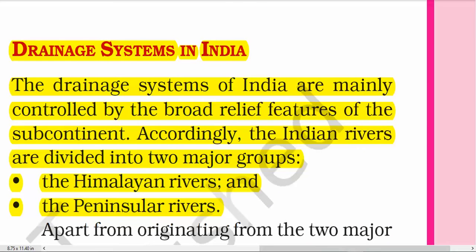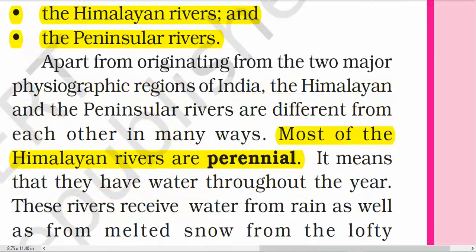Next topic is the drainage system in India. The drainage systems of India are mainly controlled by the broad relief features of the subcontinent. Accordingly, the Indian rivers are divided into two major groups. Number one, the Himalayan rivers. Number two, the peninsular rivers. There is a basic difference between these two river systems.